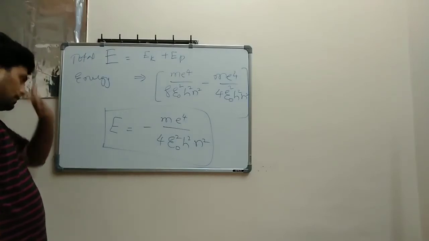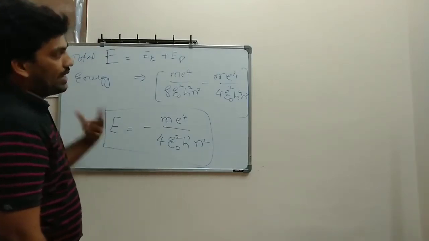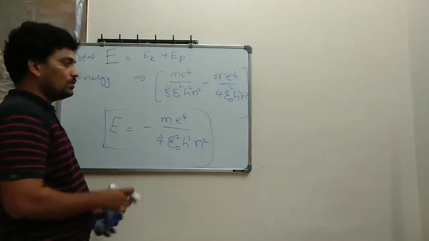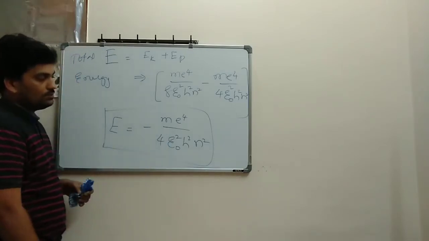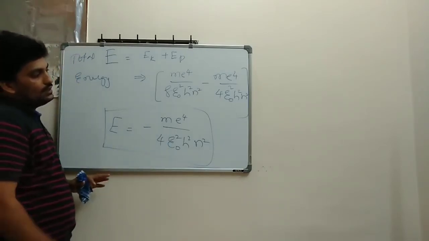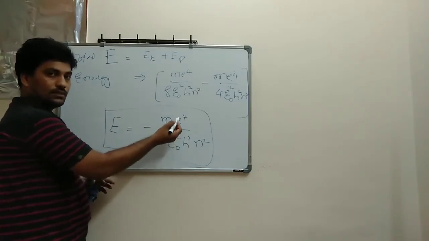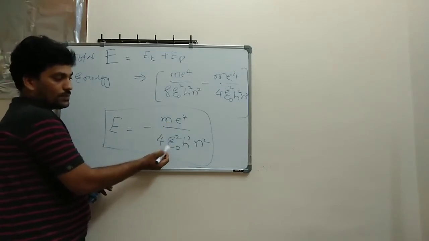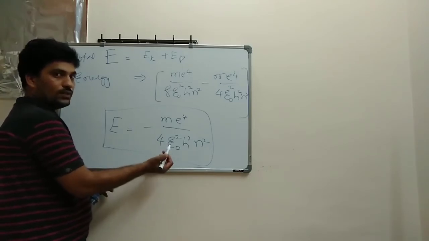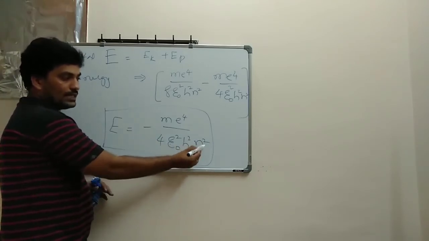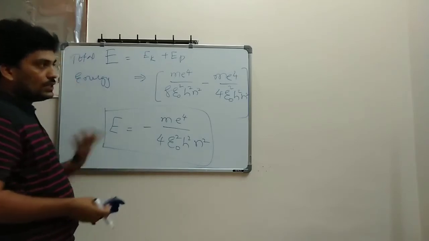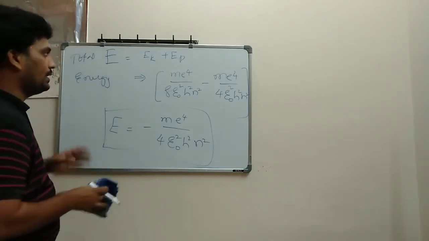So now this is the total energy. Now actual things come from here. So I got a total energy relation also. Now we simply see here. So m is a constant mass of the atom, you know already, charge of the electron also you know. Here epsilon naught value you know, Planck's constant value you know. Only thing left is n square. So total energy of orbit, if I speak here.